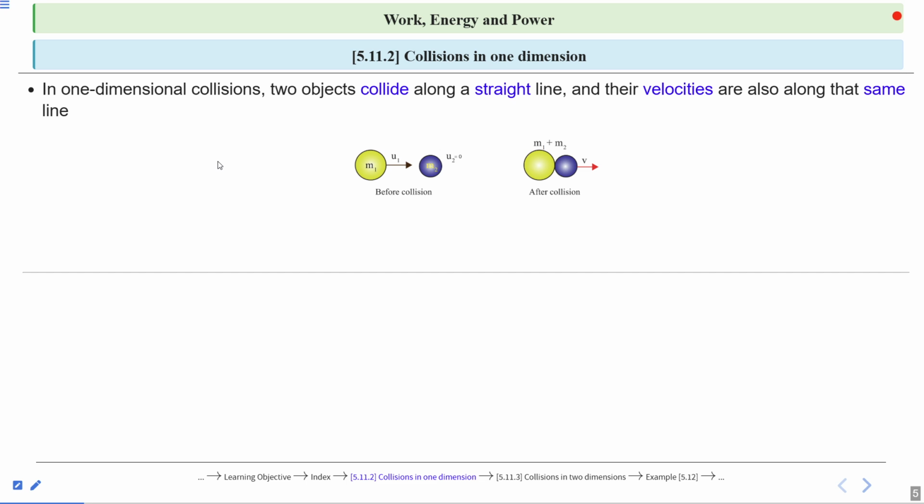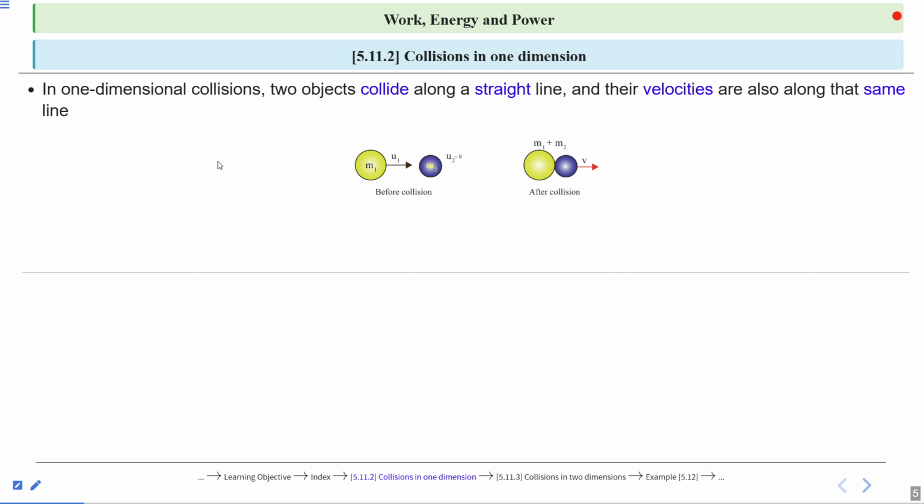Two gas molecules moving in a straight line hit each other. These are all examples of one-dimensional collisions. That means motion is only along a straight line, or we can say along the x-axis, either toward each other or in the same direction.